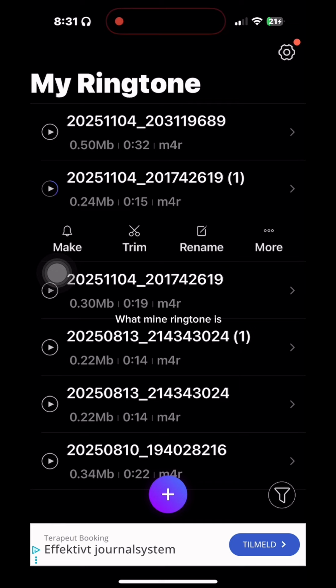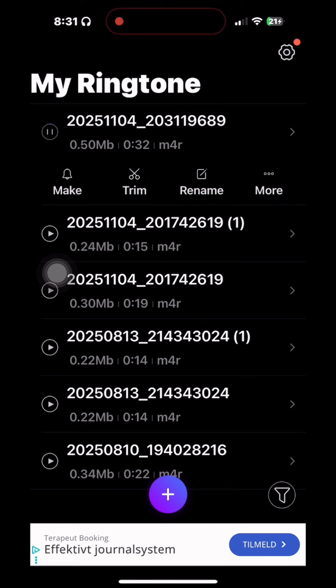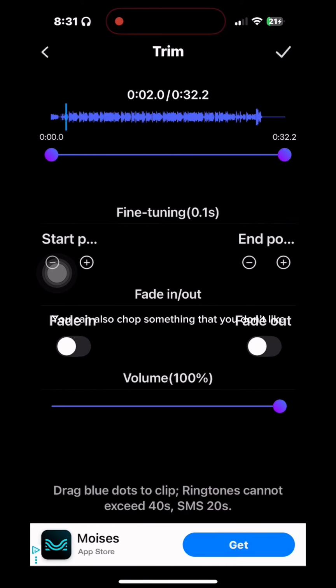Choose what your ringtone is. You can also chop something that you don't like. I'm chopping this. Let's speed up.